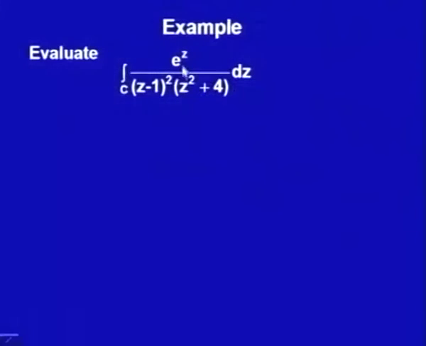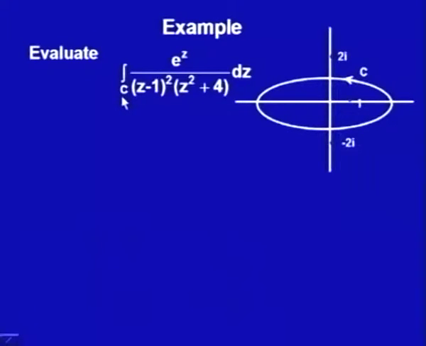Evaluate the integral of the function e to the power z upon (z minus 1) whole square into (z square plus 4) along the contour C, where my contour C is actually an ellipse whose x axis is going from minus 3 to plus 3. The function has points of non-analyticity, and the only point where this function is not analytic inside is